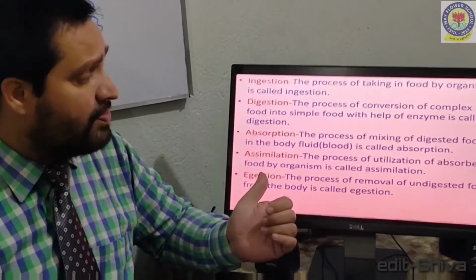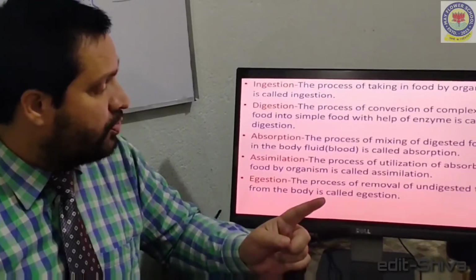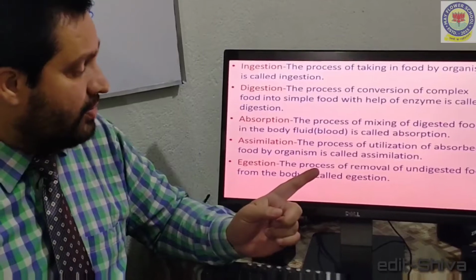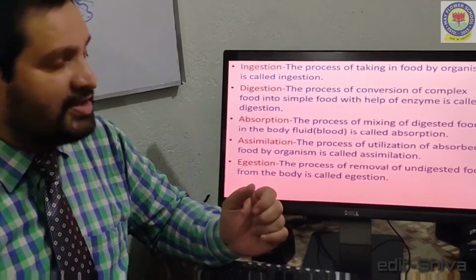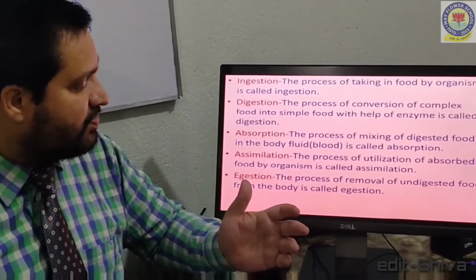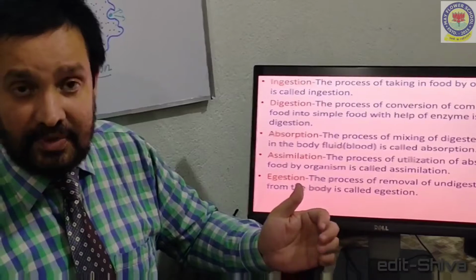Fourth one is assimilation. The process of utilization of absorbed food by the organism is called assimilation. And the last one is egestion. The process of removal of undigested food from the body is called egestion.